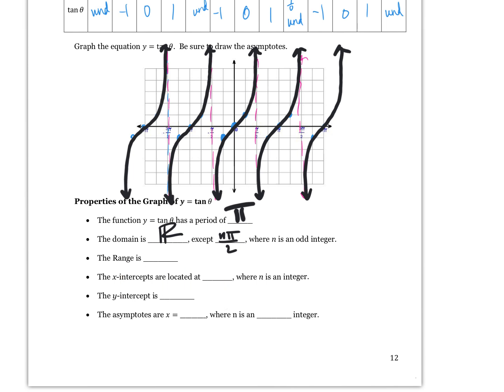How about my range? In sine and cosine, those are just negative 1 to 1. What about my range now? All real numbers. Yeah, negative infinity to infinity. We're back to all reals.